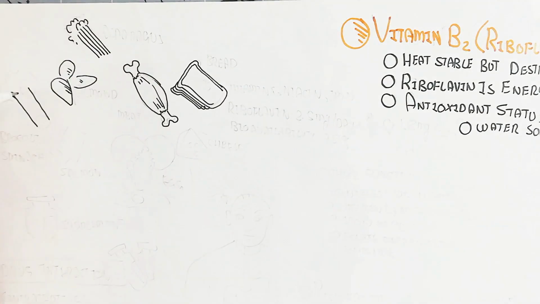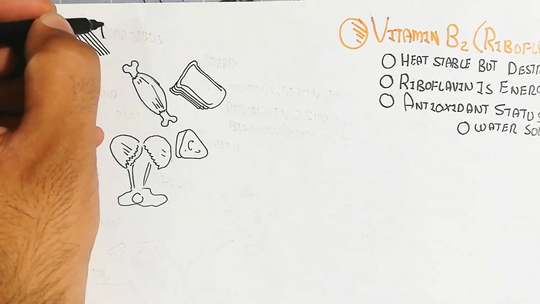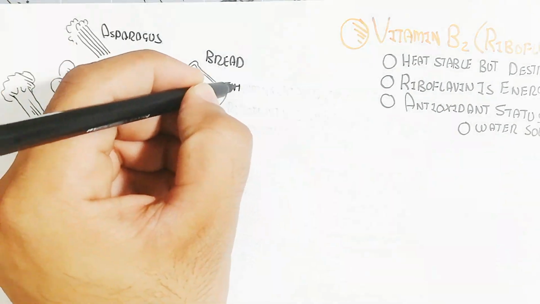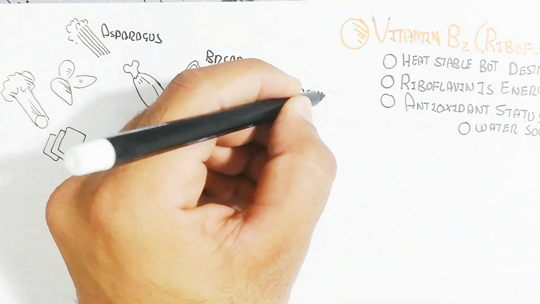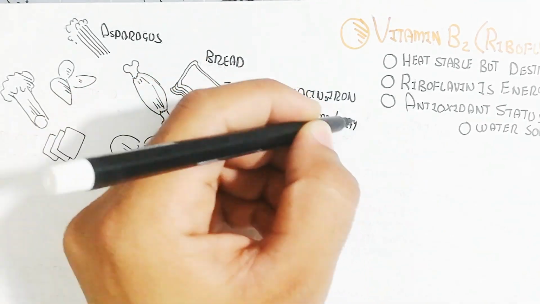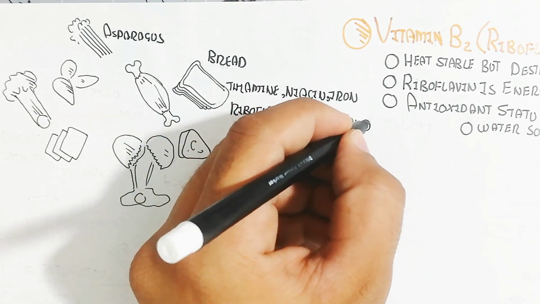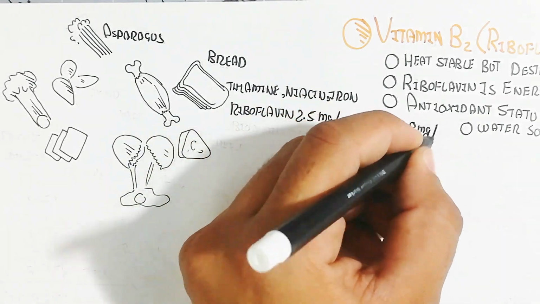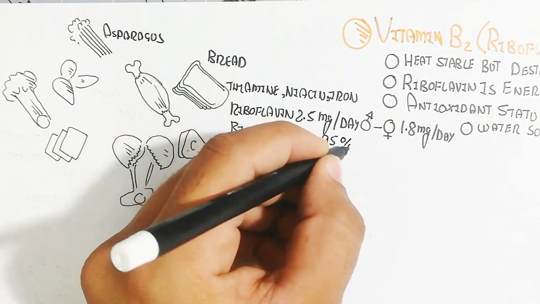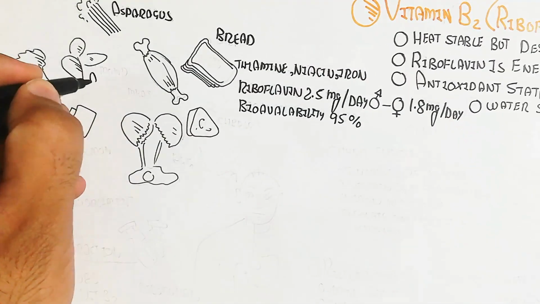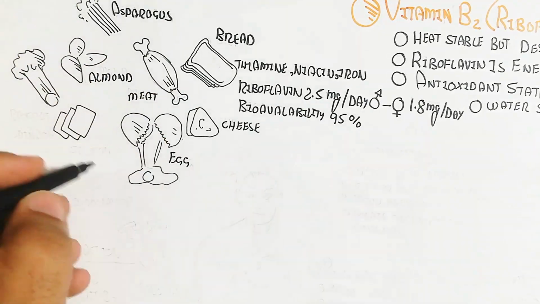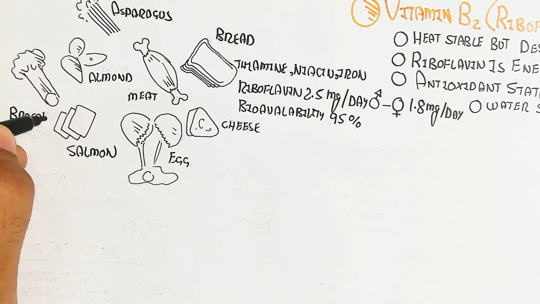Let's understand about the different types of food, like asparagus, bread. The bread also contains thiamine, niacin, and iron. The riboflavin will work with thiamine, niacin, and iron, and the requirement is 2.5 milligrams for males and 1.8 milligrams per day for females. Bioavailability is 95%. It is also present in almonds, cheese, eggs, salmon, broccoli, spinach, and meat.